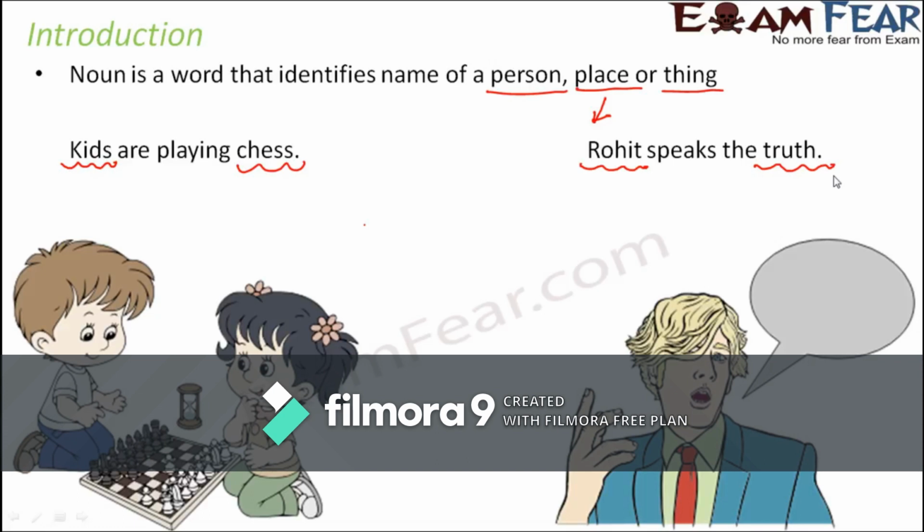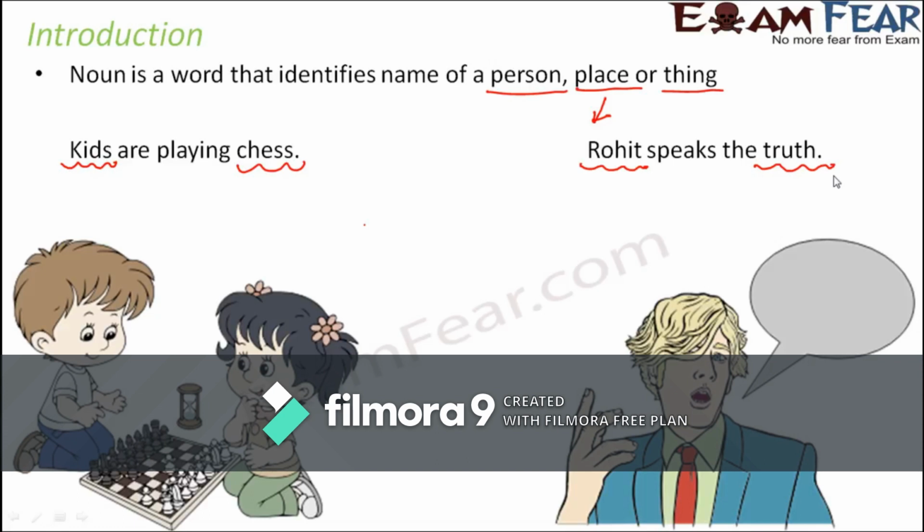Now let's analyze it in this way. What is truth? Can we see truth? Not really. Can we touch truth? Not again. Can we feel truth? We can somehow feel the presence of truth, right? Like, how do we say that Rohit speaks the truth? Because we know what it is.